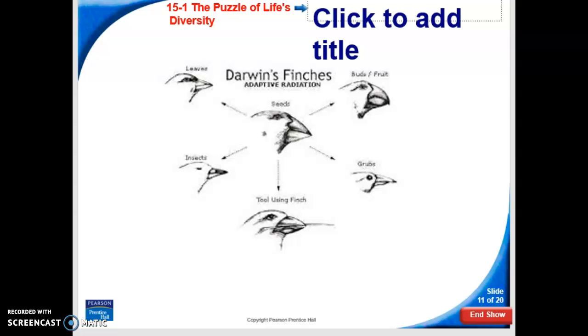Okay, some of the longer, skinnier beaks could say that they were in possibly dry or more wet conditions with more flowering plants. They could use them to get the insects, and also to get into the flowering plants to get the nectar, and that's why they were longer. So the idea here was that Darwin was able to observe many different types of finches. They were all the same species, but they were changing because of the environment that they lived in. And that would help them to survive and reproduce and live longer.